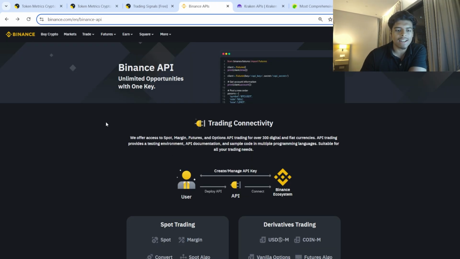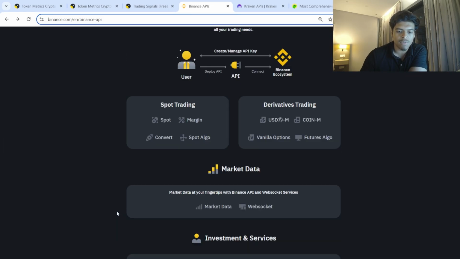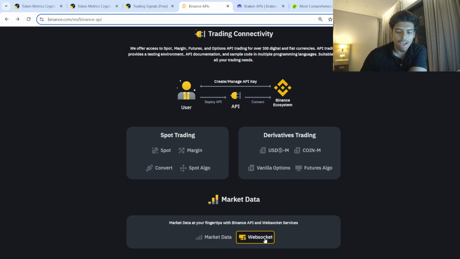And ultimately, with the Binance API, one thing I do want to warn you about is that if you are a new developer, if you're not very experienced, I wouldn't recommend it, just because it can be a pretty complex onboarding process in terms of actually building with the API itself. Getting access to an API key is super simple, and you get access to lots of different things when it comes to market data and WebSocket if you're building a trading AI agent.